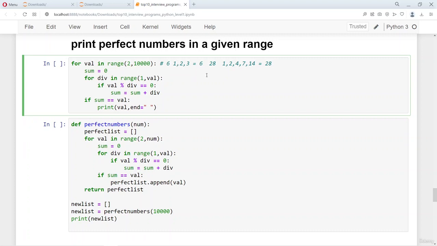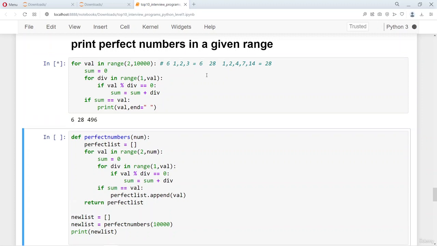So we have only 4 such numbers till around 1 million as well: 6, 28, 496 and 8128. So you can see there are only 4 numbers till around a million.